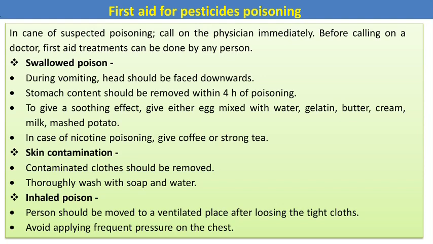In case of swallowed poison, during vomiting the head should be face downwards. Stomach contents should be removed within 4 hours of poisoning. To give a soothing effect, give egg mixed with water, gelatin, butter, cream, milk, or mashed potato. In case of nicotine poison, give coffee or strong tea. In case of skin contamination, contaminated clothes should be removed and the skin thoroughly washed with soap and water. For inhaled poison, the person should be moved to a ventilated place after loosening tight clothes, and frequent pressure on the chest should be avoided.